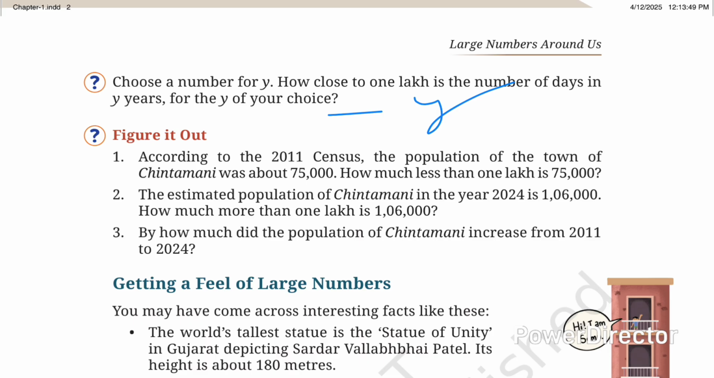Okay, yes. Next, Figure it Out, here we can discuss some problems. First I will read the question. According to the 2011 census, the population of the town of Chintamani was about 75,000. How much less than 1 lakh is 75,000? Here the meaning of the question is, in the census of 2011 the population of the town was 75,000. So they are asking how much 75,000 is less than 1 lakh. So we should find out.